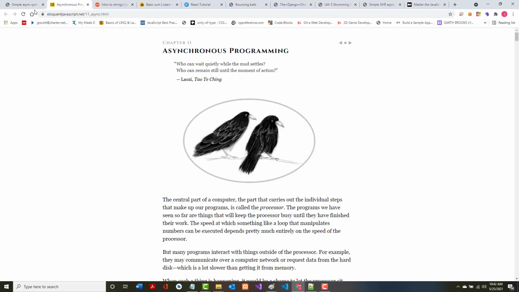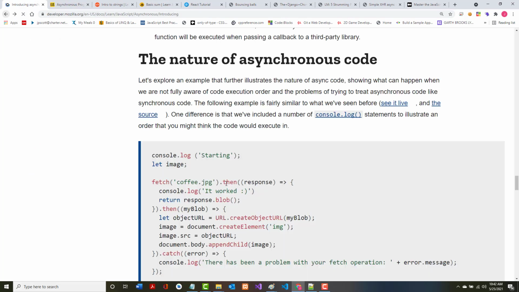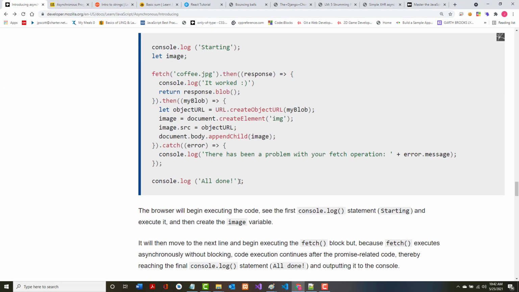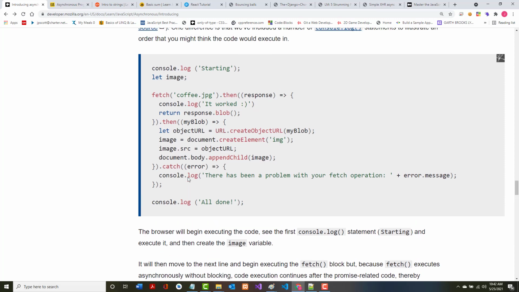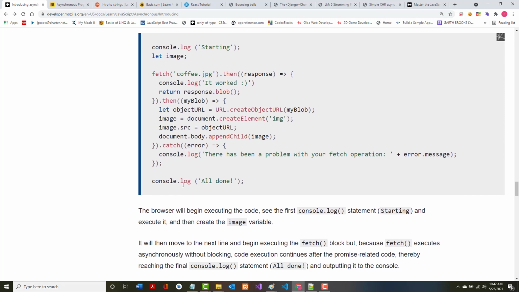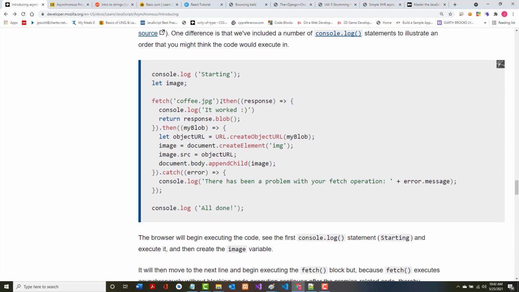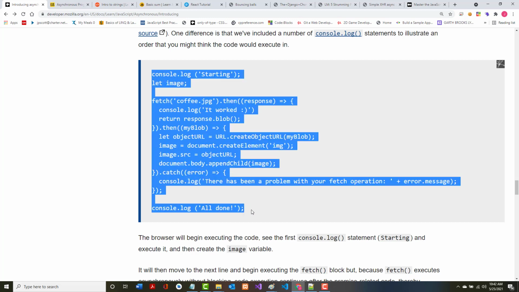Let's see what they've got to say. The browser will begin executing code. See the first console.log statement starting. All right. Let's see if we can actually do something with this. Okay. So I'm going to grab this. I'm going to have to create my own image called coffee.jpg. So let's see if we can do this. I don't know if this will work or not.